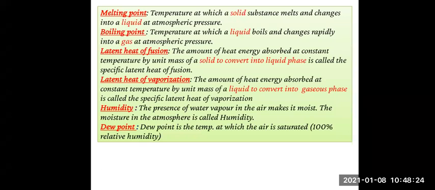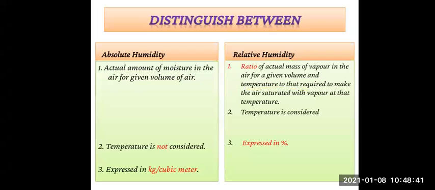Then we have seen about humidity. The presence of water vapor in the air makes it moist, and this moisture in the atmosphere is called humidity. And then the dew point is the temperature at which the air is saturated. So these are the things we have seen in the last session.